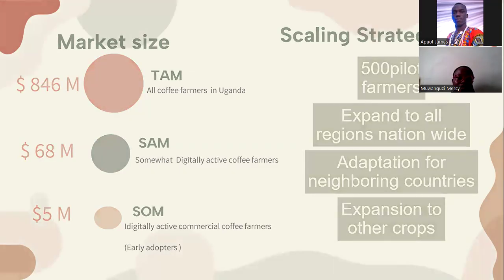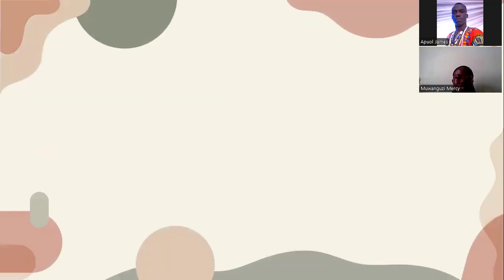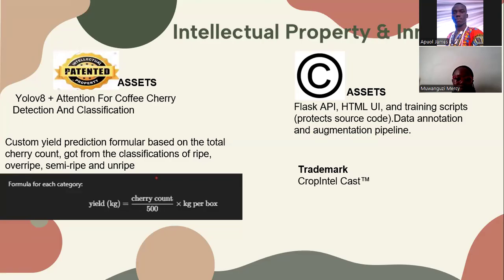Our project is coming with patented assets, the YOLOv8 mixed with an attention mechanism, and this mechanism is going to help us to classify and count the coffee cherries. Then also the formula that we used in the system to determine how many coffee cherries are going to be harvested is also a new formula. Our copyrighted assets include our UI and the Flask API, and our trademark is the Crop Intel Cast, the name itself.